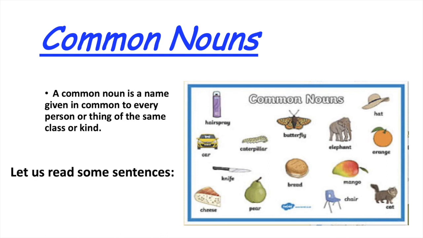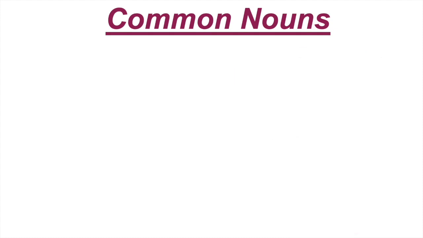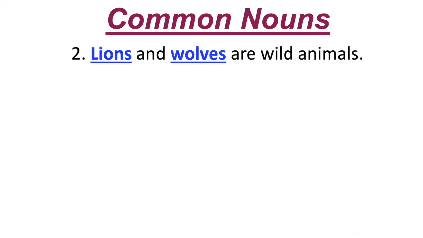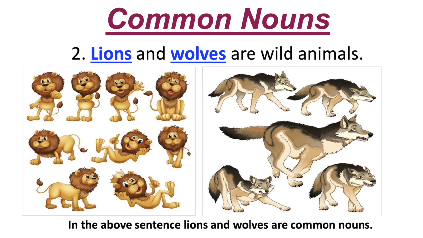Now let us read some sentences to know about common nouns. See in this picture, the boy is reading a book. This is our sentence. The boy is reading a book. In the above sentence, boy and book are common nouns. Come to the second sentence. Lions and wolves are wild animals. Lions and wolves. See the picture. In the above sentence, lions and wolves are common nouns.